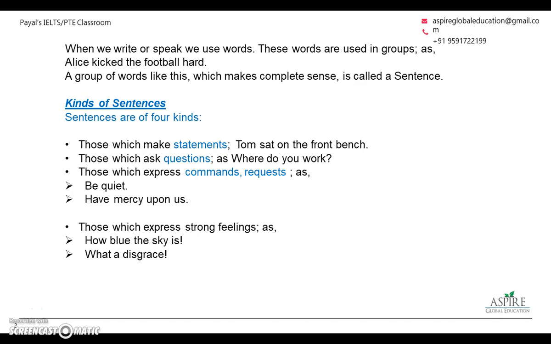We can make different kinds of sentences depending on our requirement and what we want to say and how we want to present it. We can make statements like Tom sat on the front bench. This sentence has a clear subject, Tom, and what is he doing? So probably it's reported by a third person who's talking about Tom and his action.